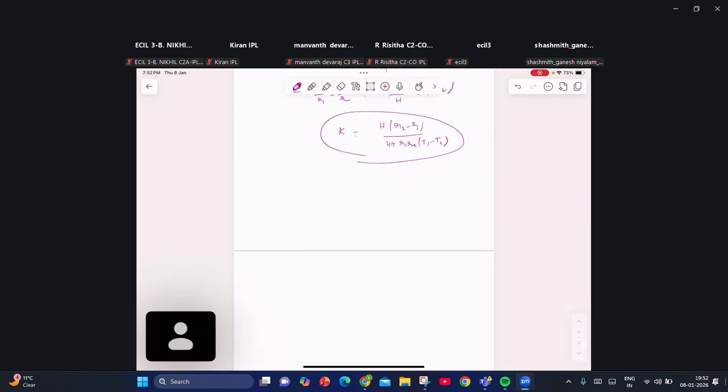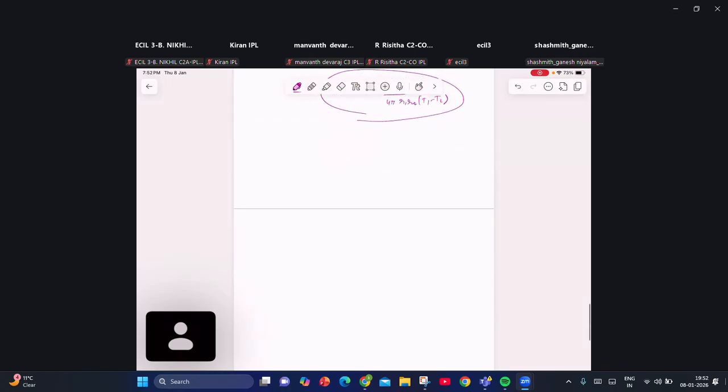So by using this concept, previously they asked one. There are two vessels. These two vessels contain different liquids. This liquid temperature is T1. This liquid temperature is T2.